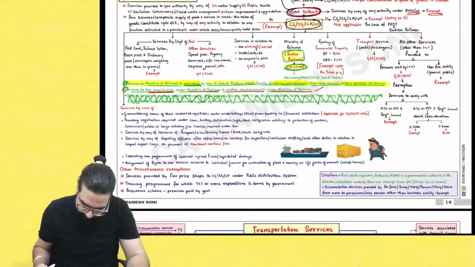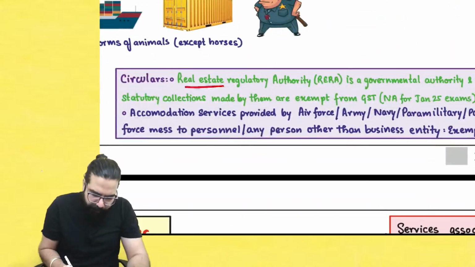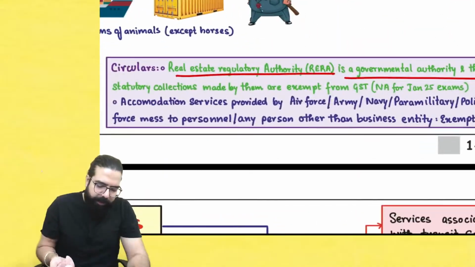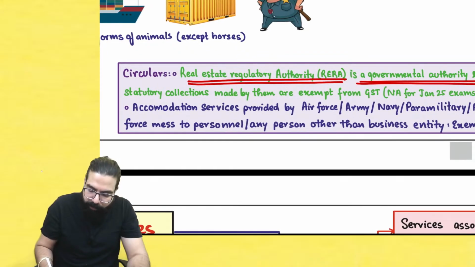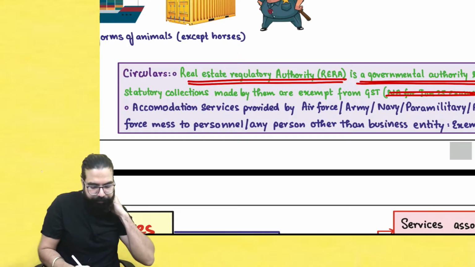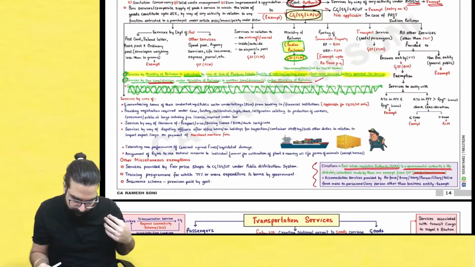Okay, sir. Done. The RERA point is mentioned here only. Sir, you entered and told here, but it's already there. Yes, the chart book is there. Real Estate Regulatory Authority is a governmental authority. It was not applicable for January, but from May 25 onwards, it is applicable. Okay, sir. This point I had already gone and told over here.